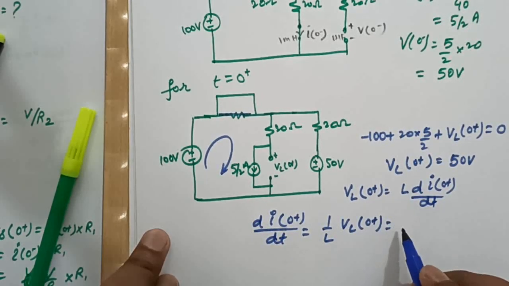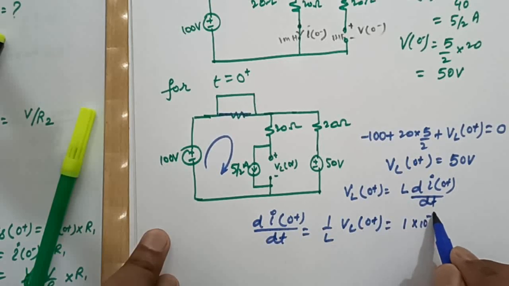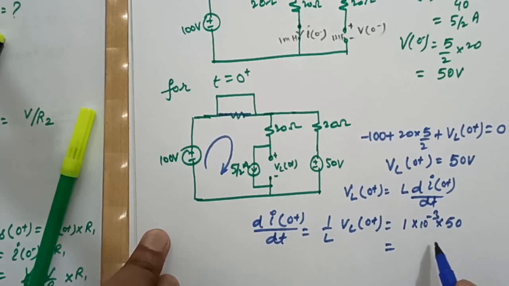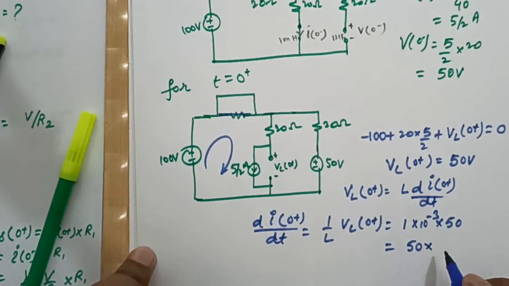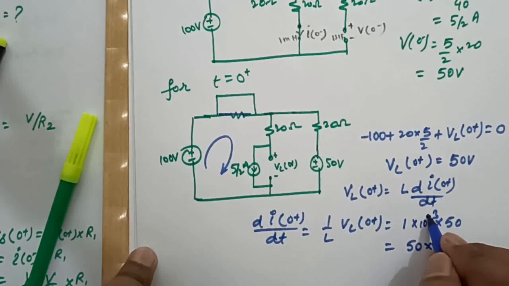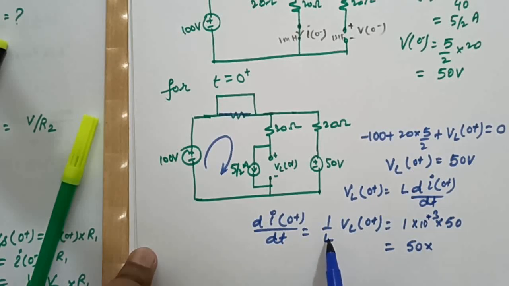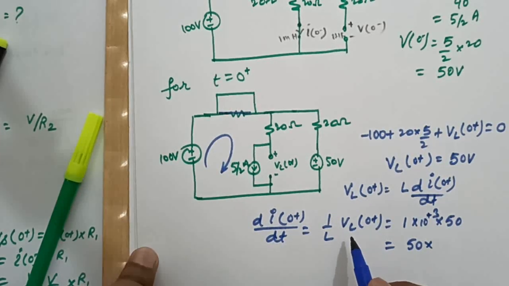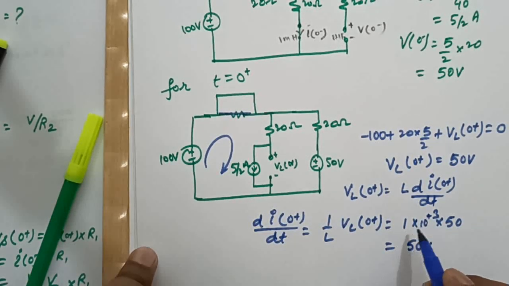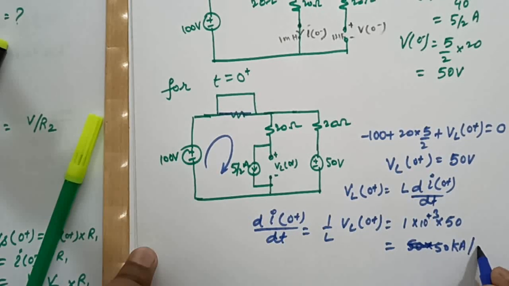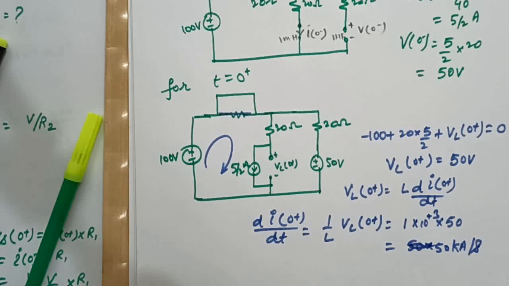Our L is 1 millihenry and our VL is 50 volt, so as inductance is in the denominator and the value of inductance is 1 millihenry, after going to the numerator it will become 10 to the power plus 3, so it will be 50 kilo ampere per second, right?